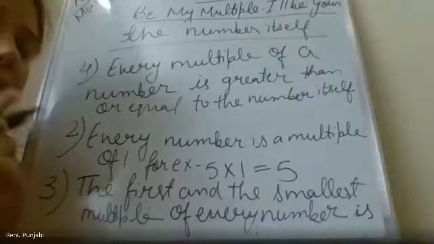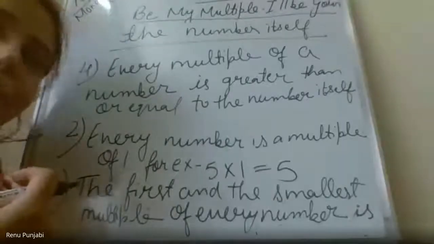First, tell your name, and only one child answer at a time. Ishana Jain. Yes, Ishana. Ma'am, it explains that every multiple of a number is greater than or equal to that number. Can you give me one example?